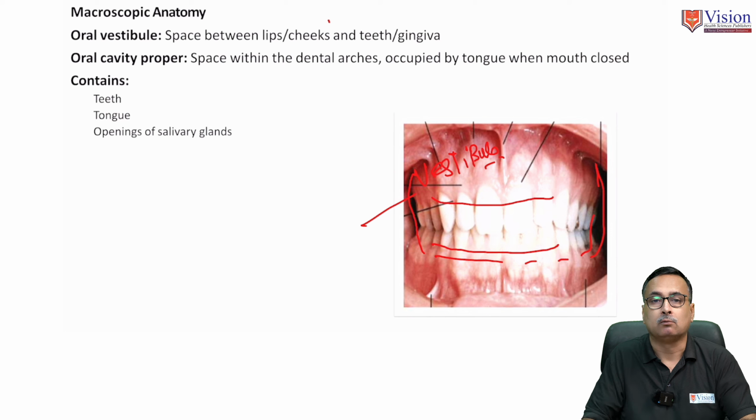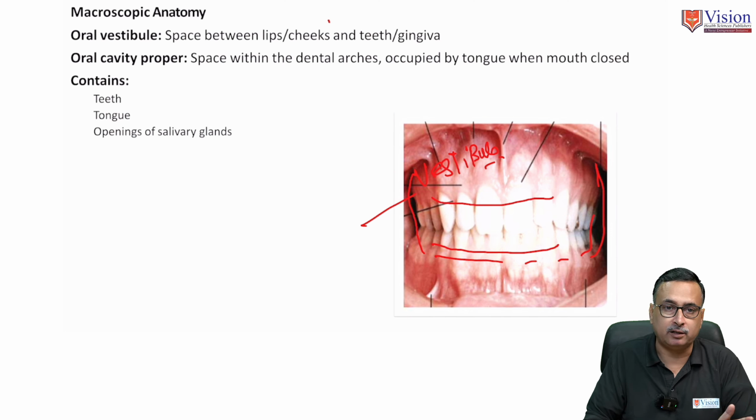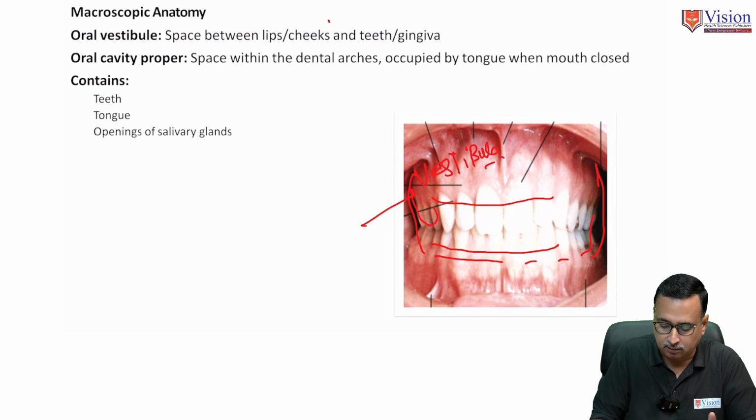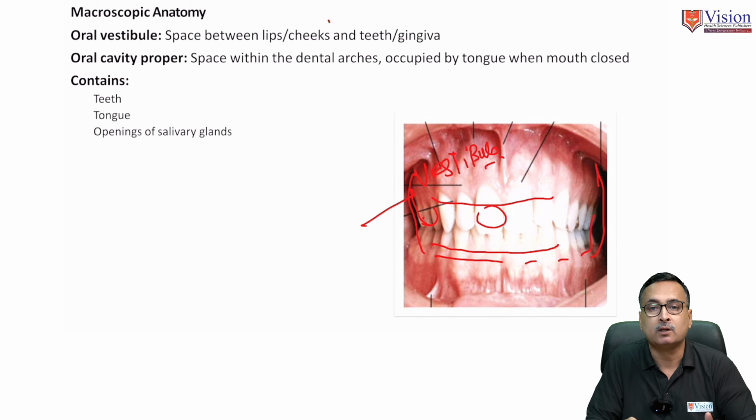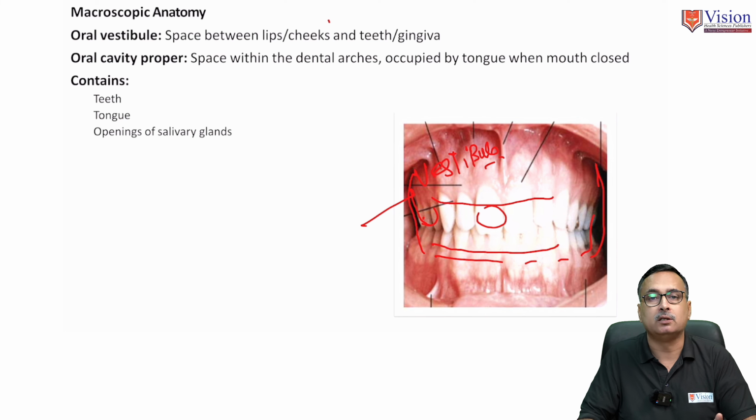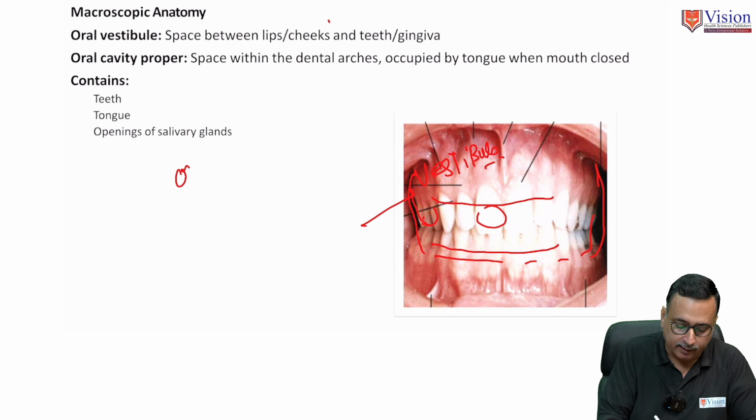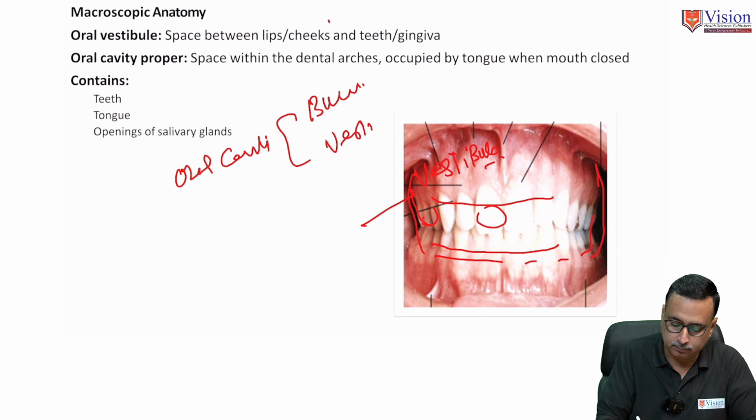So the vestibule is a space bound externally, laterally, by the buccal mucosa and labial mucosa, and internally, medially, by the buccal and labial surfaces of the upper and lower teeth. In this way, we can divide the oral cavity into the buccal cavity and the vestibule.